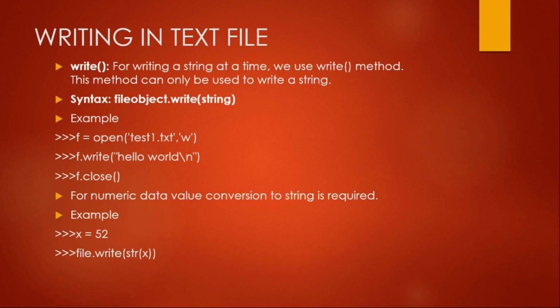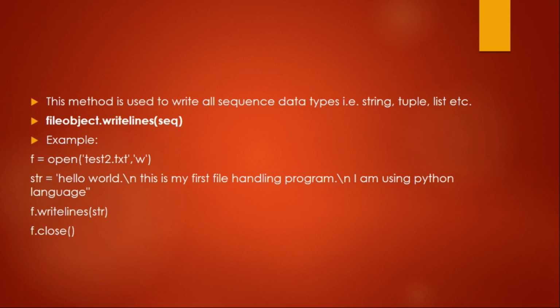Okay. So the next method is the writelines method. With the write method, we can write only strings, but all the sequence data types, that is string, tuple or list, can be written into the file with the help of writelines. Okay. So examples we are going to see very shortly. For examples, I will be opening my Jupyter notebook, and in that we are going to see all the examples.